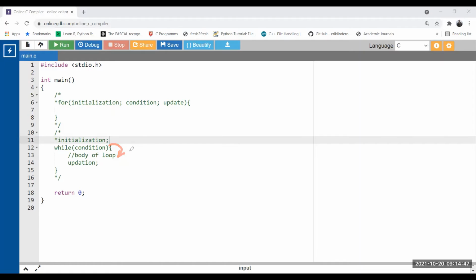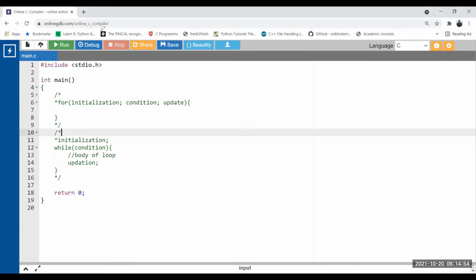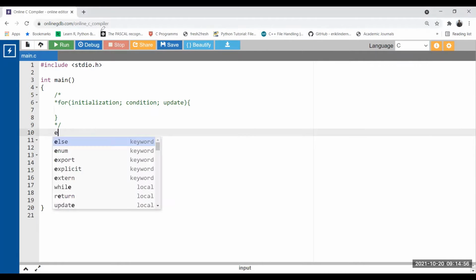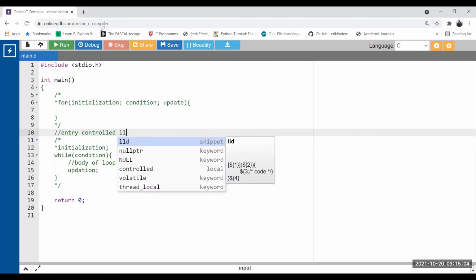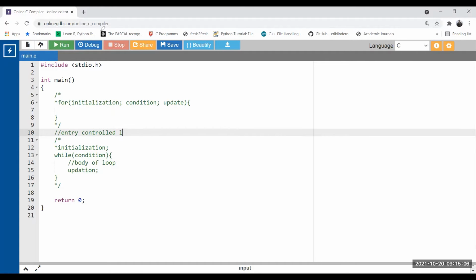This is the reason we also call the while loop an entry controlled loop. Means while entering the body of the loop, the condition will be checked. If the condition is true, program control during execution will enter inside the body.